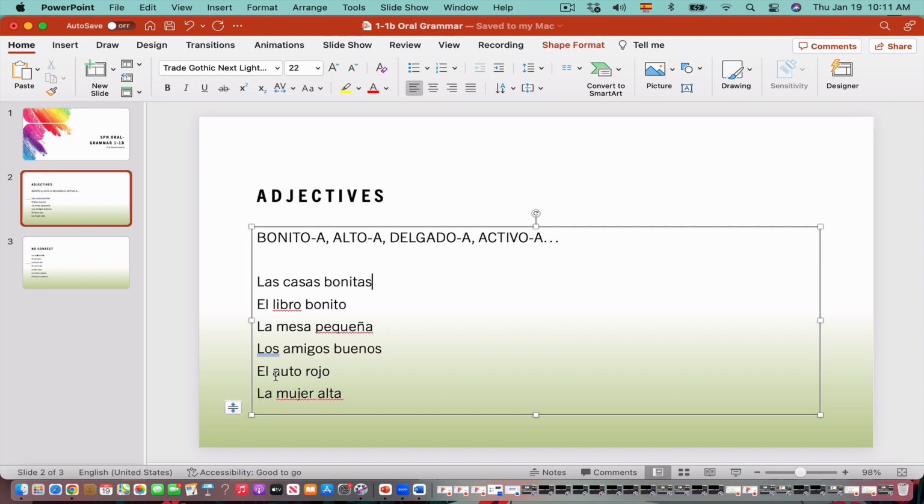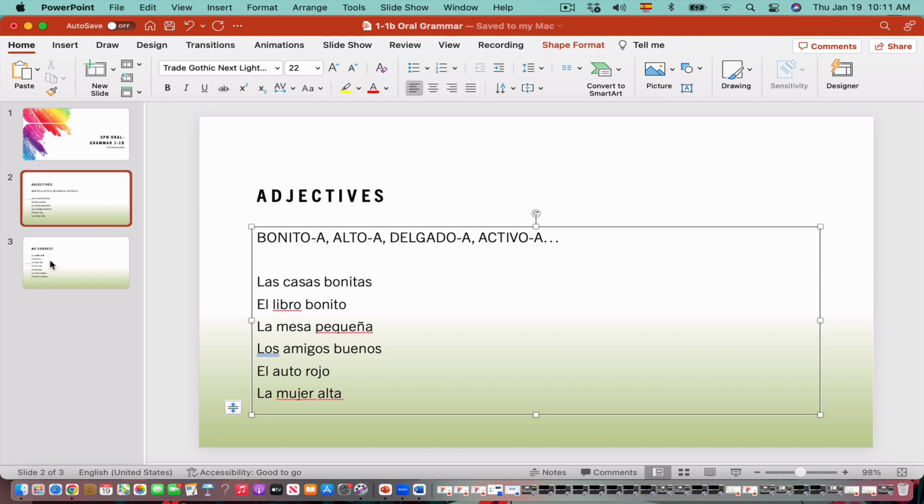El auto rojo, the red car. Auto is the car, masculine singular. Rojo has to be also masculine singular. La mujer alta, the tall woman. In this case, la mujer is feminine, and alta has to be feminine because it's singular and feminine. So remember, the main rule is an adjective is the word that describes a noun. In Spanish, it usually goes after the noun instead of in front, like we do in English, and it has to be a match. Masculine, masculine, feminine, feminine, masculine singular, masculine singular, masculine plural, and so on.